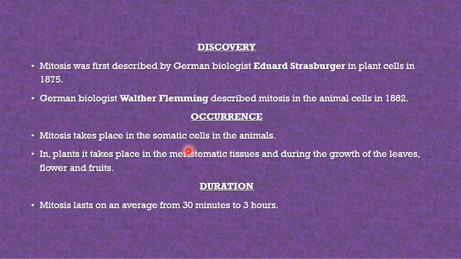Occurrence. Mitosis takes place in somatic cells in animals. The somatic cells are known as the non-reproductive cells, which help in the growth and development of the animals. Whereas in plants, it takes place in meristematic tissues, which have the power of division, and during the growth of the leaves, flowers, and fruit. Duration. Mitosis lasts on average from 30 minutes to 3 hours.